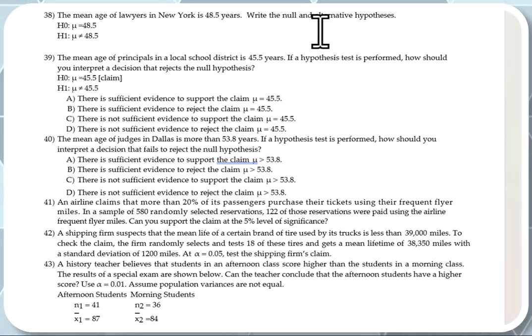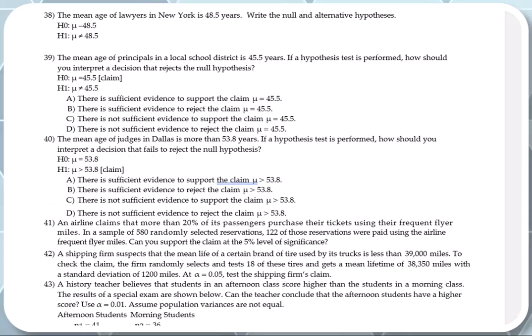Next one. The mean age of judges in Dallas is more than 53.8. So now the claim is in H1, and this is usually the case. How should you interpret a decision that fails to reject the null hypothesis? If you cannot reject the null hypothesis, guys, and the claim is in H1, you cannot support the claim. So you say there is not enough evidence to support the claim. So in this case, it would be C.